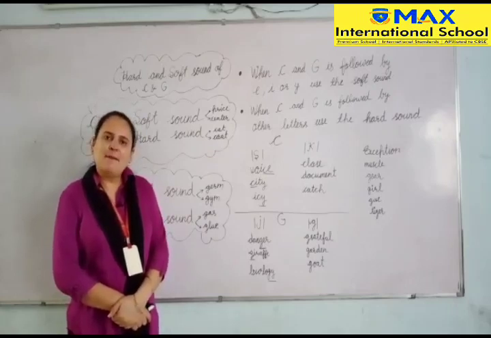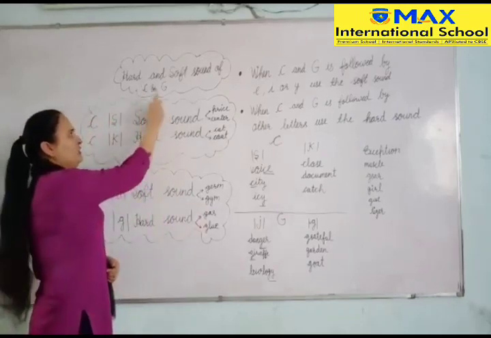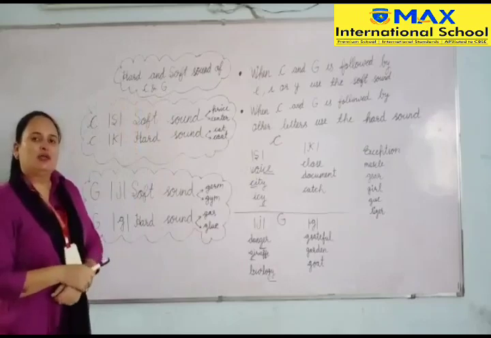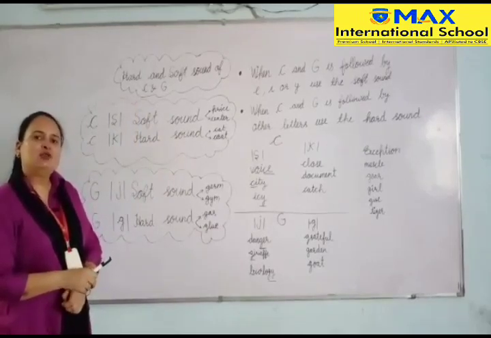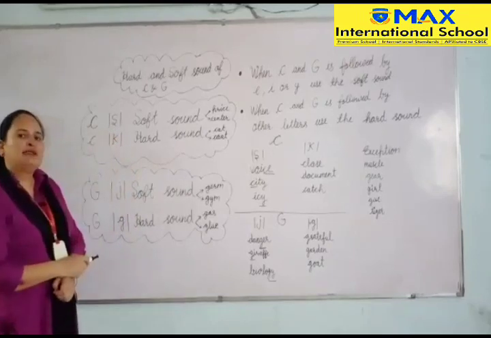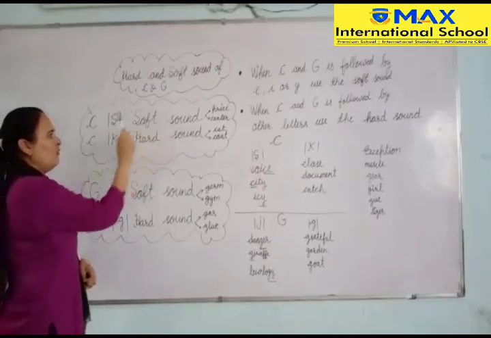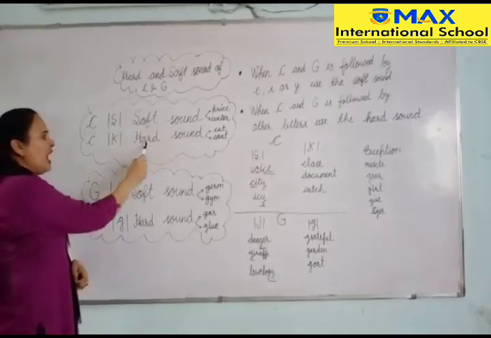In this video, I am going to tell you how to pronounce the hard and soft sound of letter C and G. Okay students, in English letter C has two sounds. Sometimes it sounds like S, sometimes it sounds like K. That's because S is the soft sound and K is the hard sound.